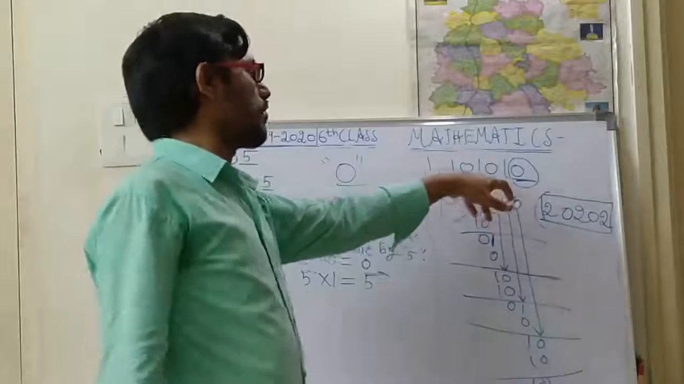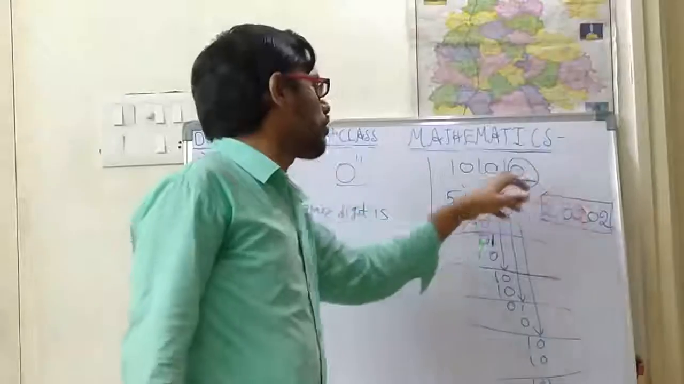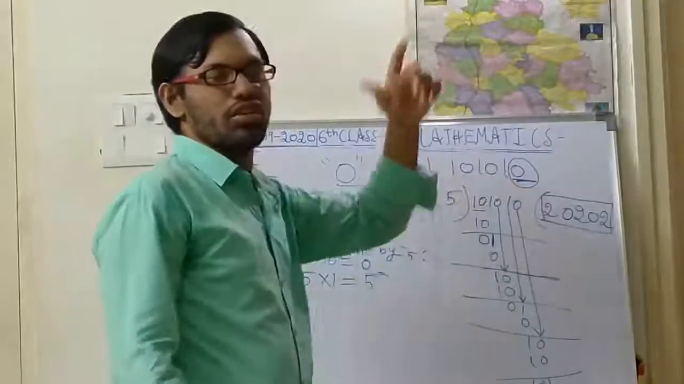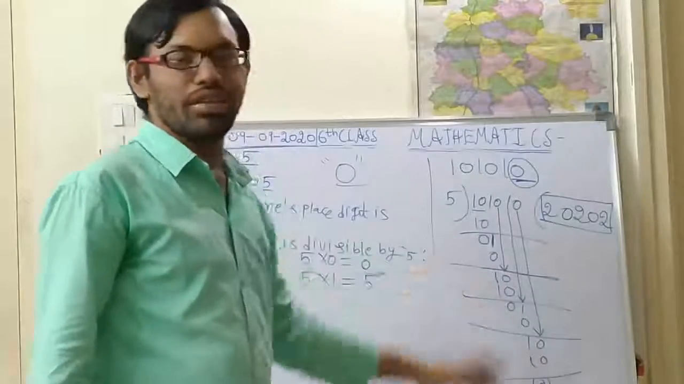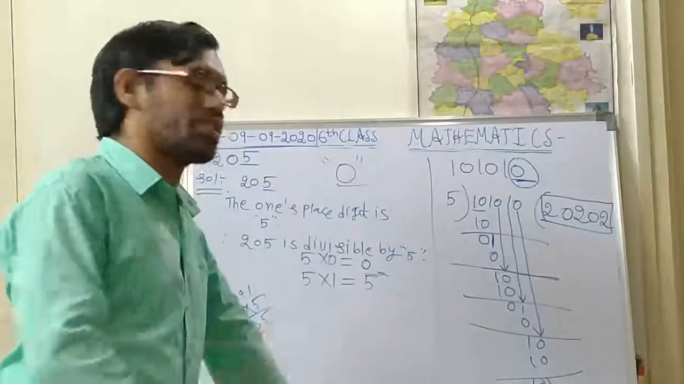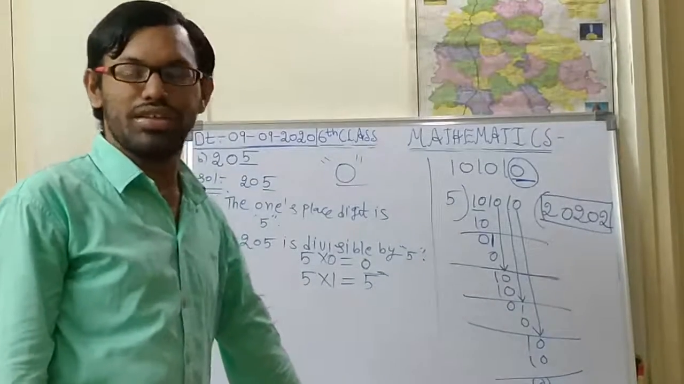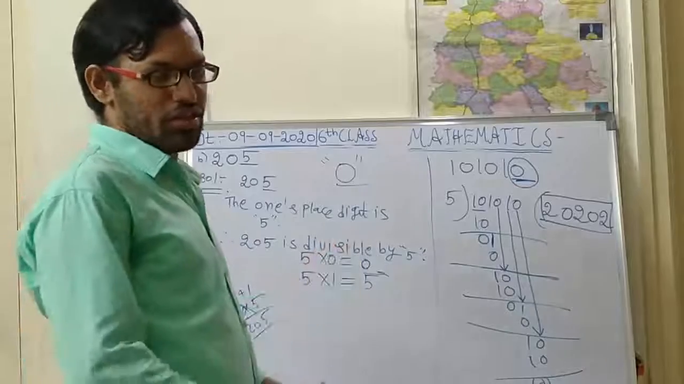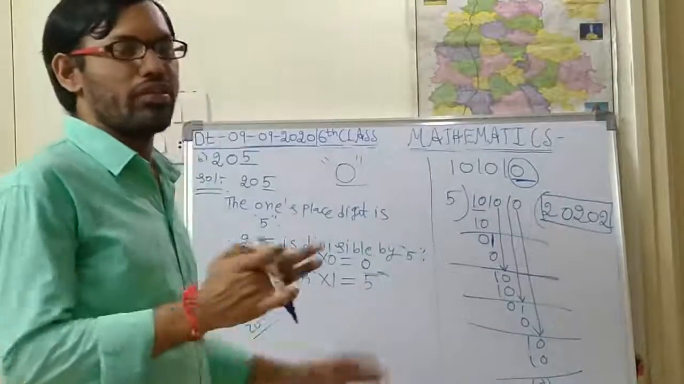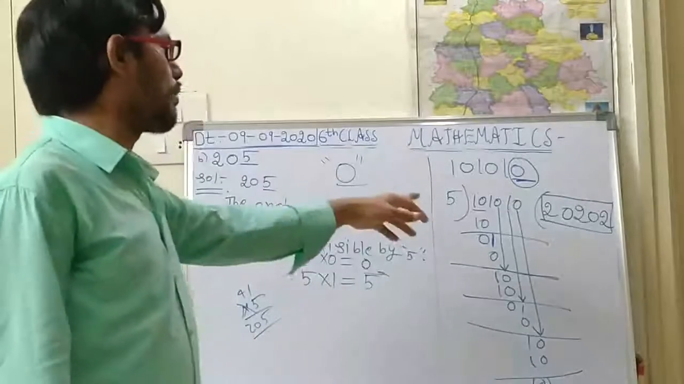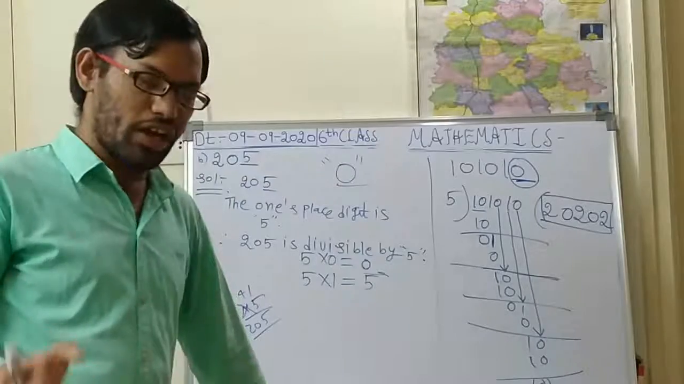This is the quotient for this number. Okay. So 5 into 20202 is 101010. Okay, like this you are supposed to take. So identify this division method, children, so that you will understand very easily. I think you have understood this problem. So like this you are supposed to do the division method for the divisibility rules. This type of problems I will give you now as homework. You try to do them.